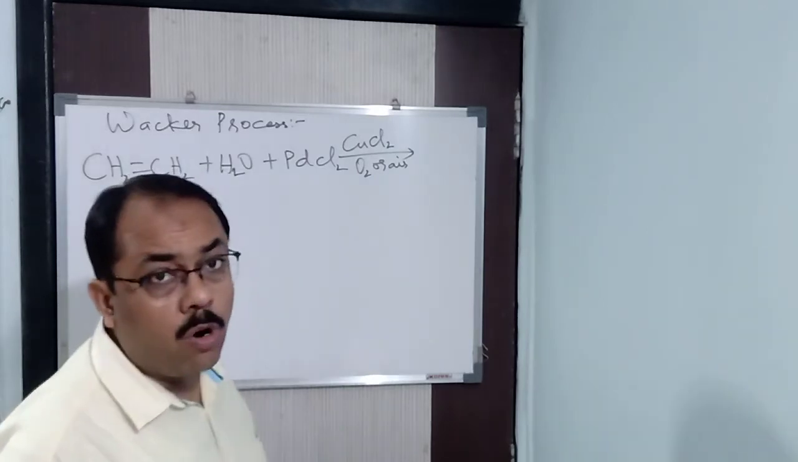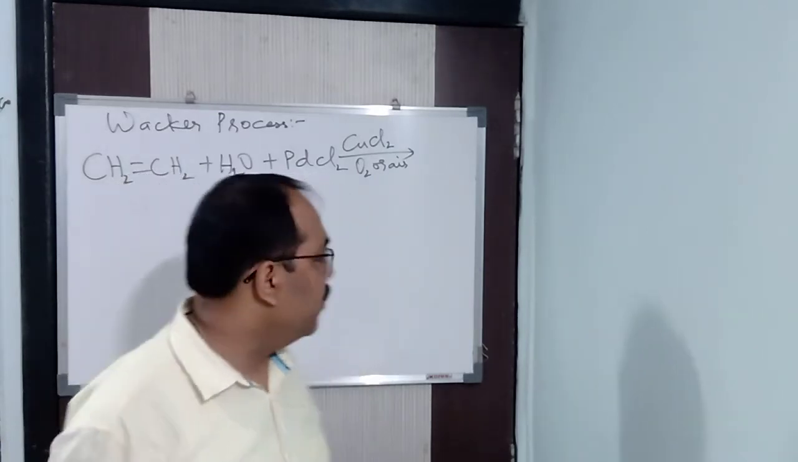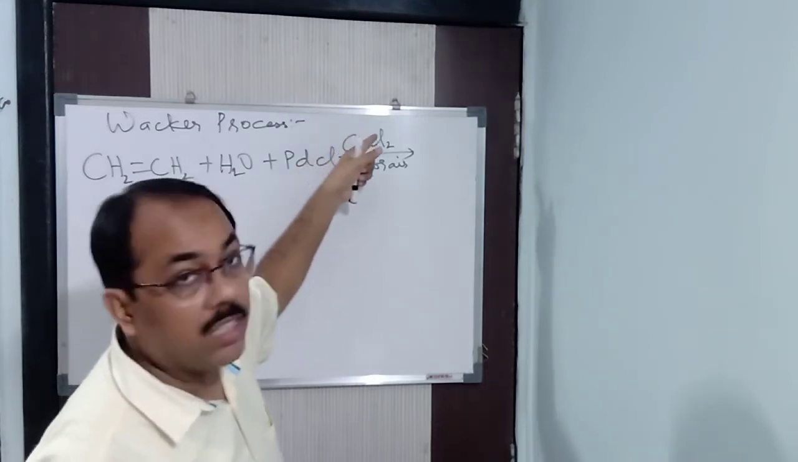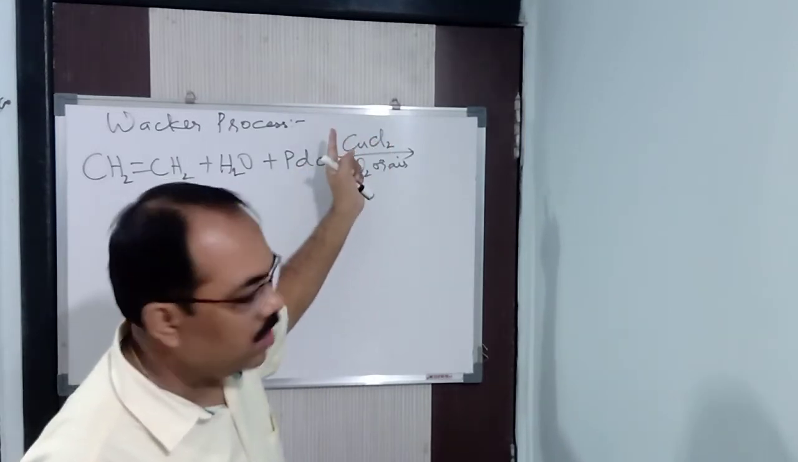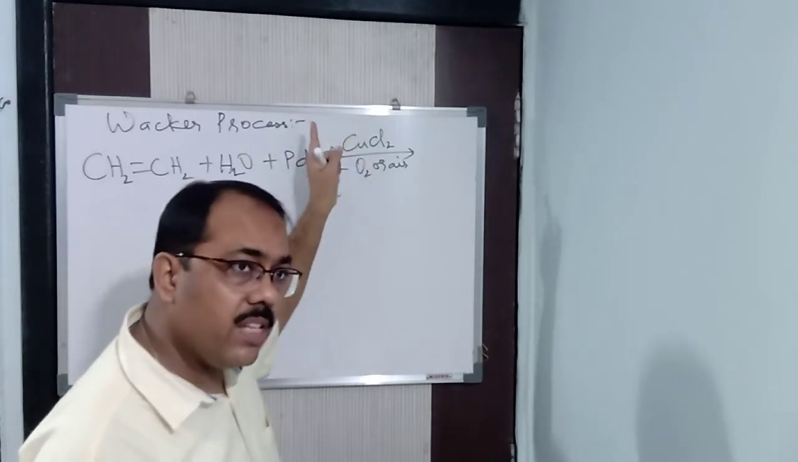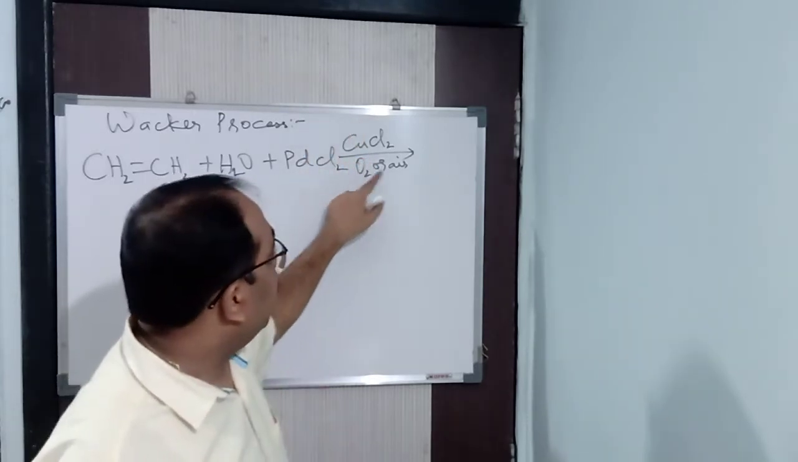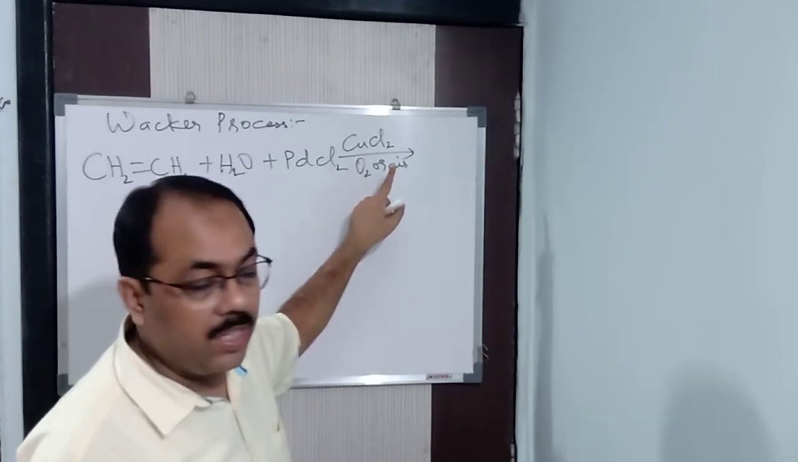CuCl2 acts as a co-oxidant. Co-oxidant means, of course, this is an oxidant, and this is another oxidant. Remember, it is a co-oxidant as well as a catalyst. We can say that because at the end of the reaction, we are getting it back. And the reaction is being carried out in the presence of oxygen or air.